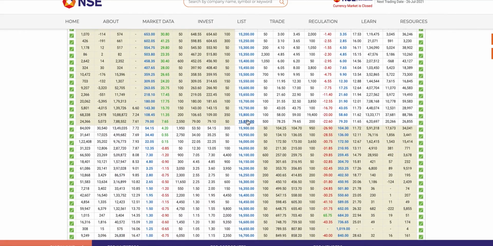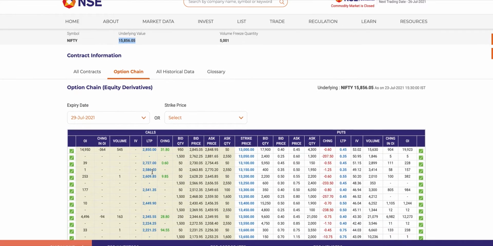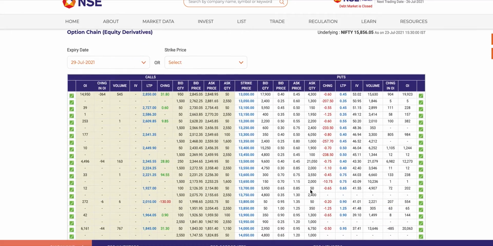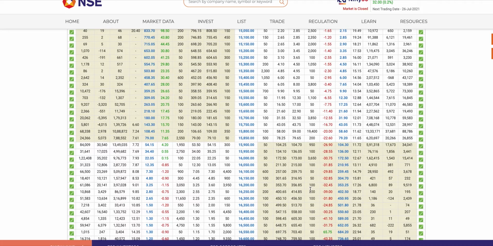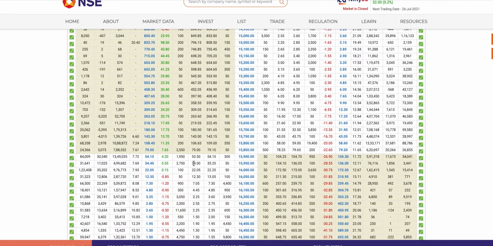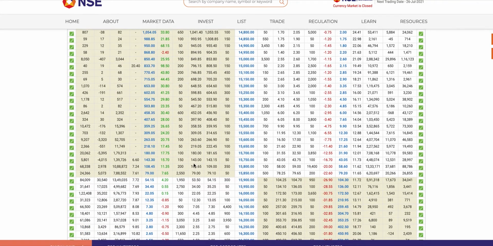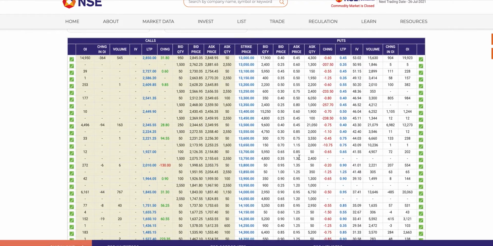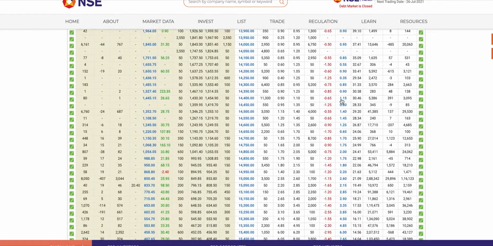Okay, so there are two things to know. One is called the call option. Okay, so these are the calls, and the other is the puts. Now from an option buyer's perspective, you'd buy a call option if you expect the market to go up, and you would buy a put option if you expect the market to go down.